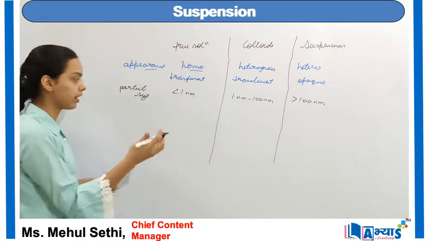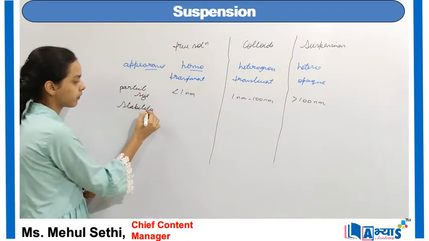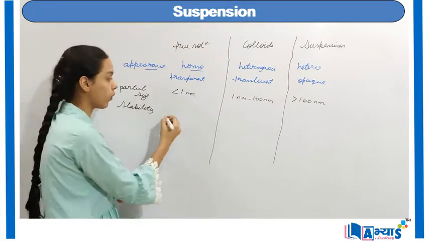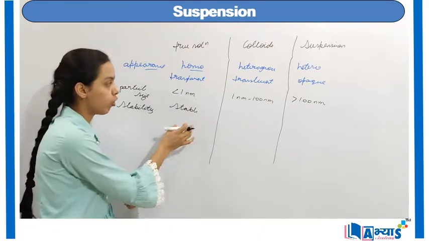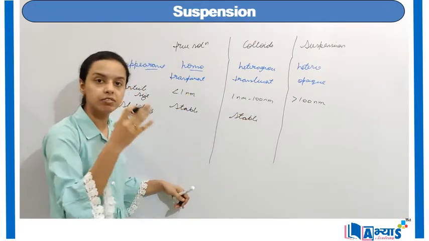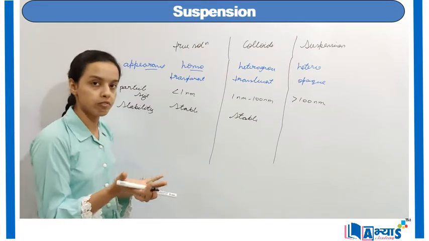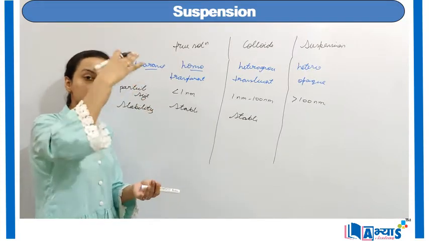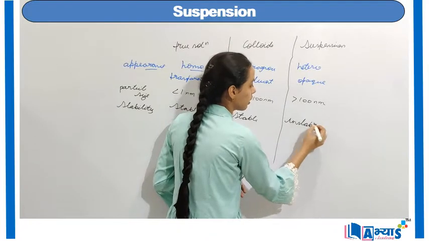Now let us discuss the category of stability. Like we have seen that true solutions are homogeneous, that means they are quite stable. They do not settle down at the bottom after some time. Also is the case for the colloids. Like if we talk about the milk, the milk particles will not settle at the bottom, they will remain suspended in the entire solvent. However, in the case of suspensions, after some time the sand, because it is heavy, will settle at the bottom. So it is an unstable type of mixture.